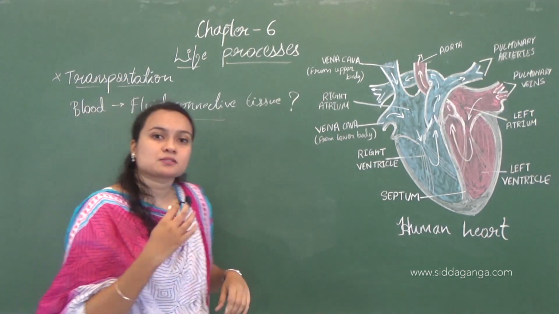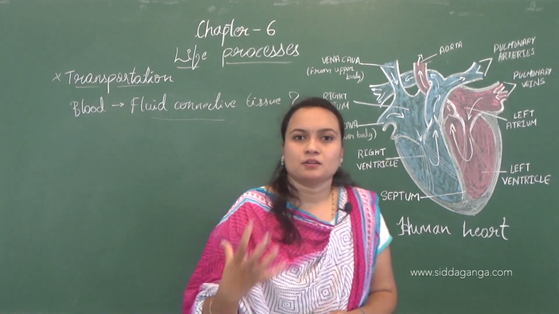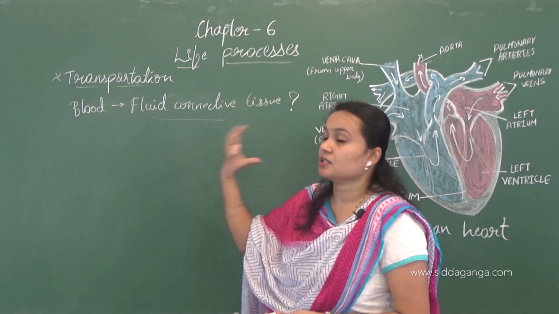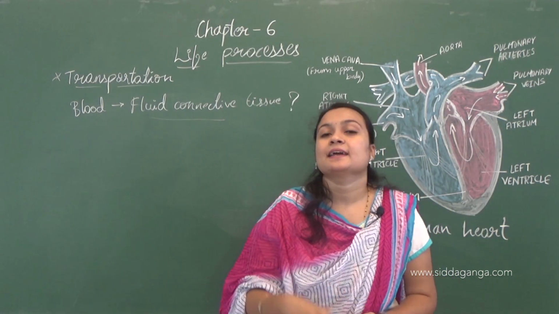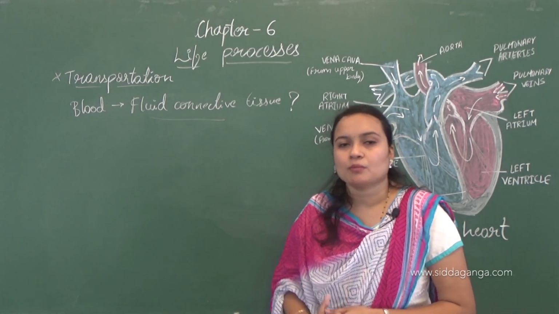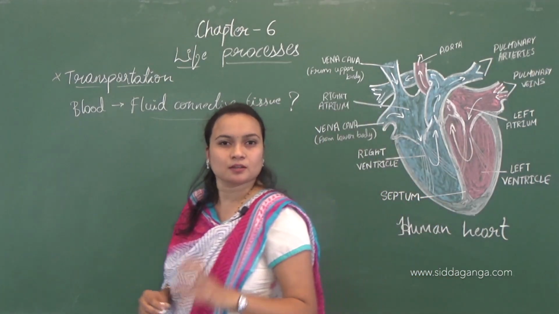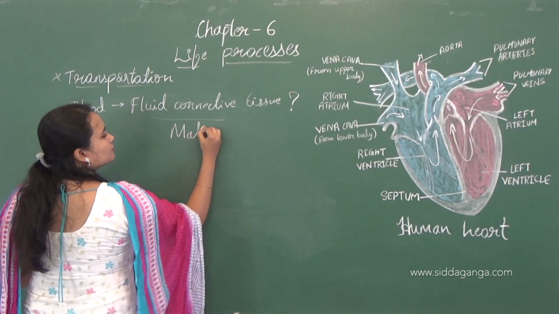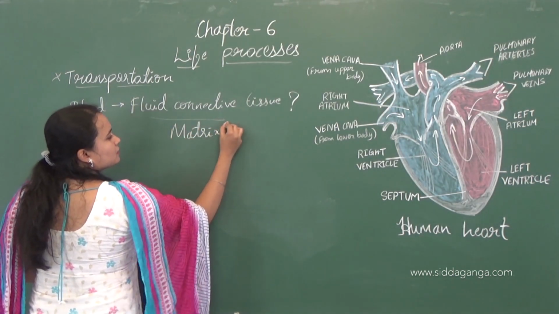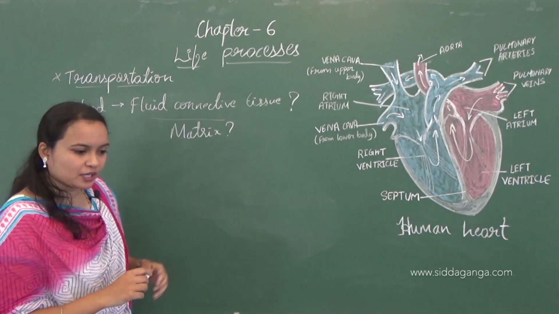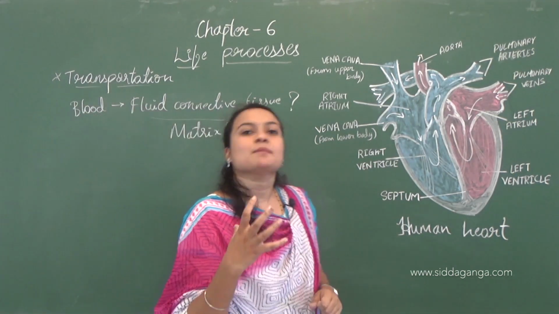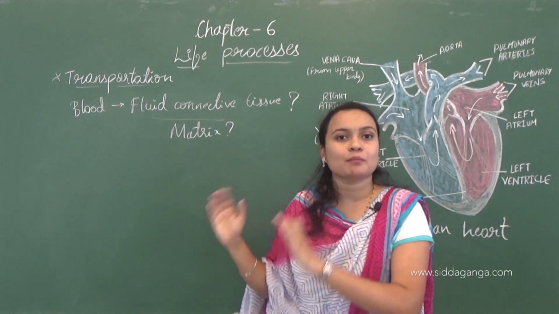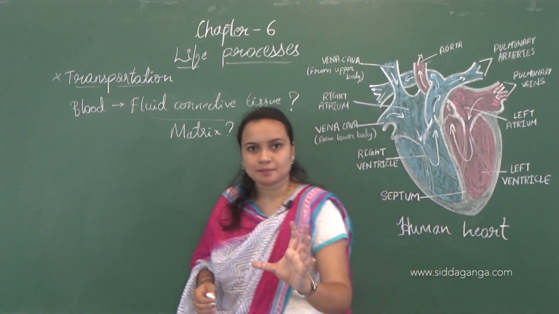The matrix which is present in the tissue or the cell will be in the form of fluid. What is this matrix? Here the matrix is plasma. In the blood the matrix is plasma.